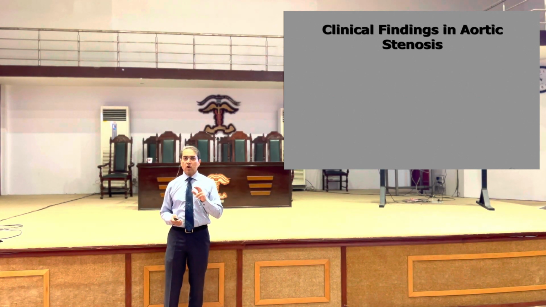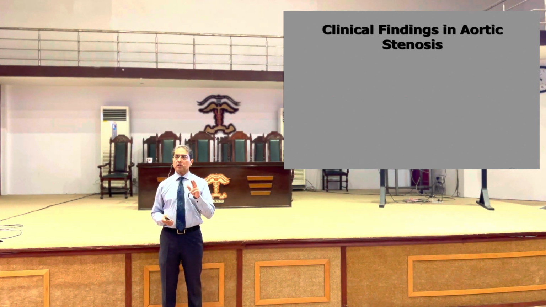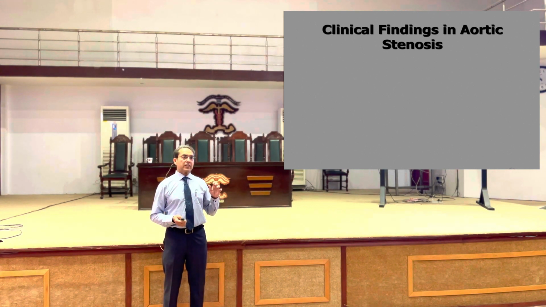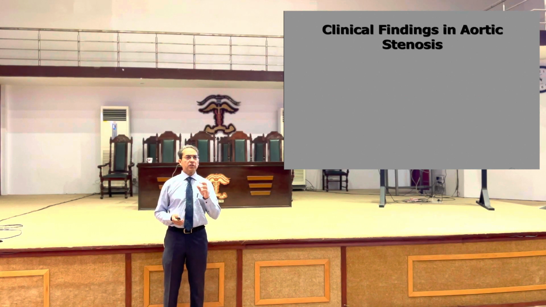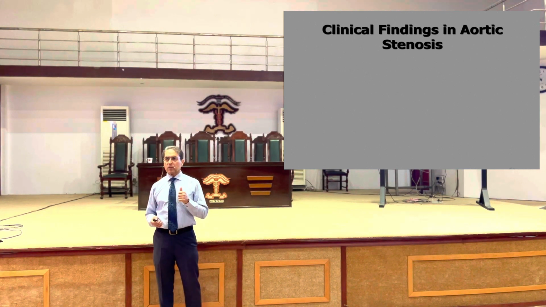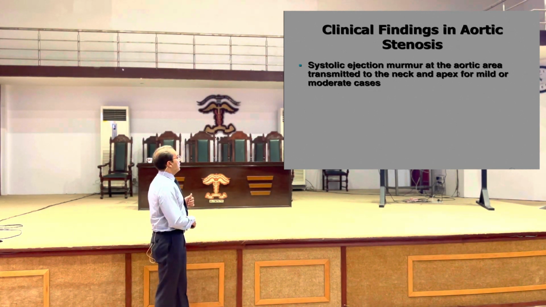Neither the murmur nor the character of the apex is diagnostic of aortic stenosis, because a similar apex can be seen in systemic hypertension, and an ejection murmur is fairly common. It may be just a functional murmur because of sclerotic valves without stenosis. So the murmur and the character of the precordium generally are not diagnostic, but if you can pick up that characteristic pulse of aortic stenosis, it is diagnostic of aortic stenosis.